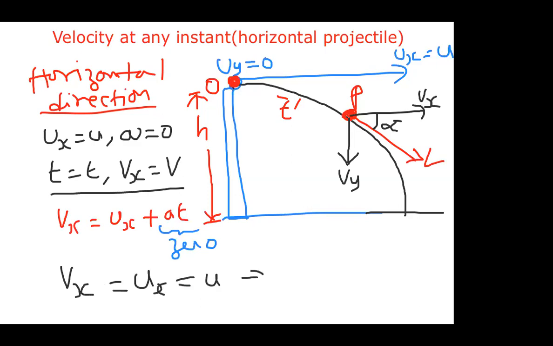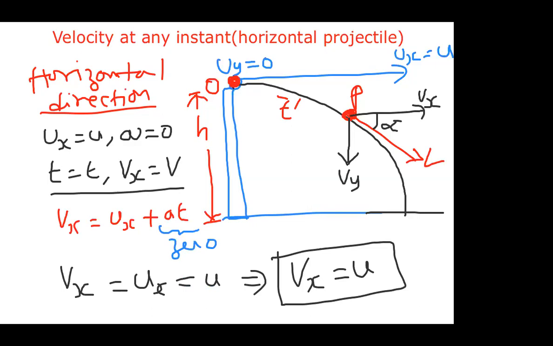So my answer is that in horizontal, its velocity does not change. Starting it is u, so at any instant the horizontal velocity will be the same. Only the vertical value is changing. In horizontal its value will always remain the same, that is vx is equal to u.